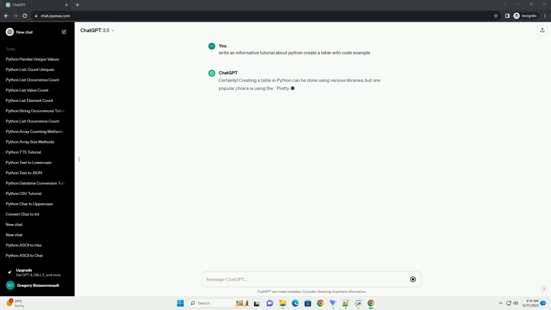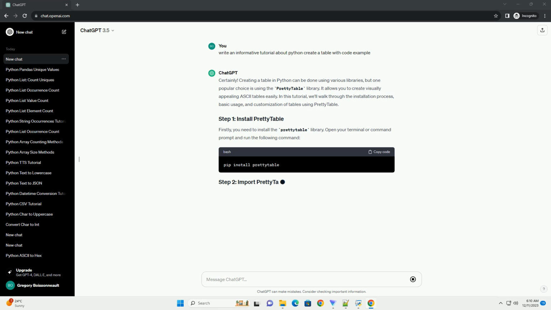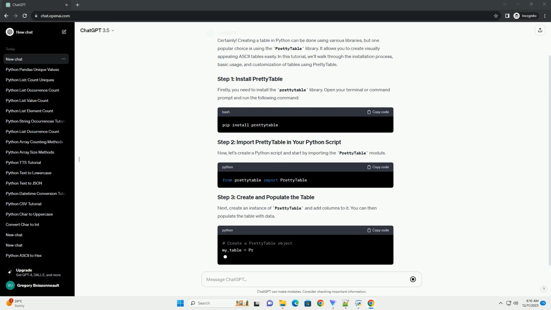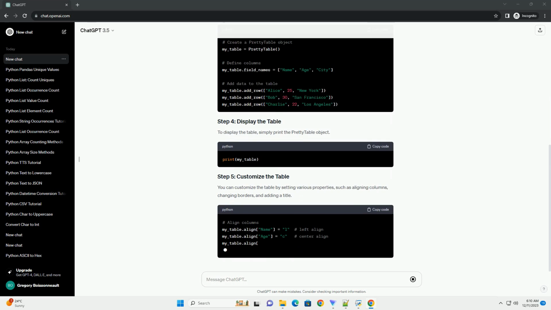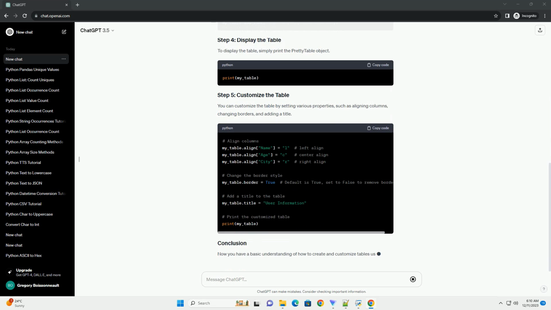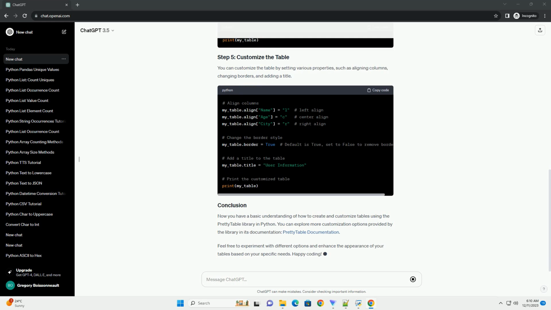Certainly. Creating a table in Python can be done using various libraries, but one popular choice is using the PrettyTable library. It allows you to create visually appealing ASCII tables easily. In this tutorial, we'll walk through the installation process, basic usage, and customization of tables using PrettyTable.